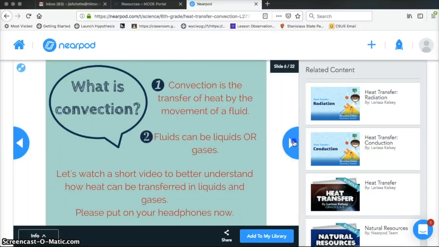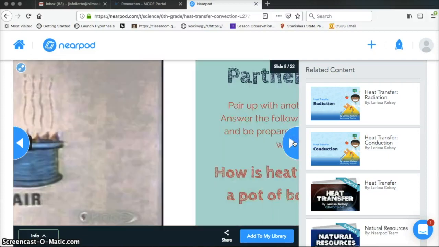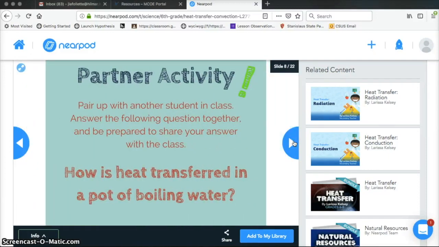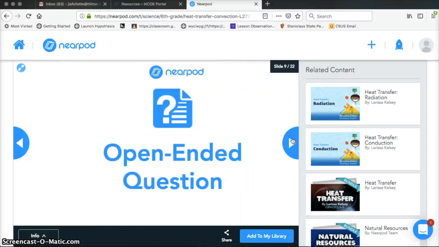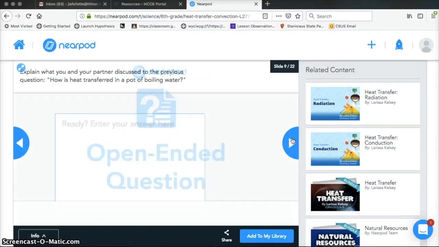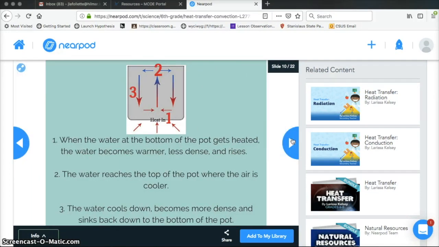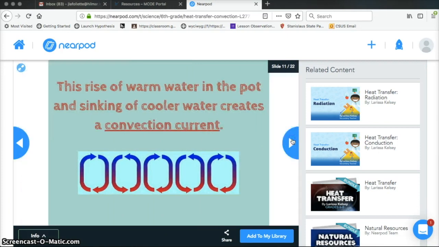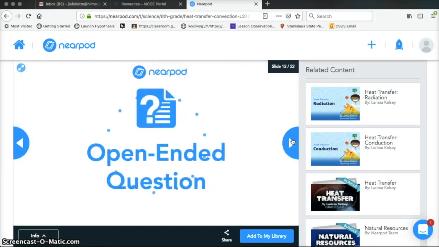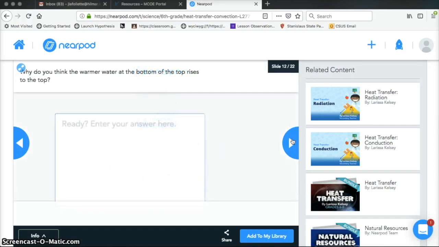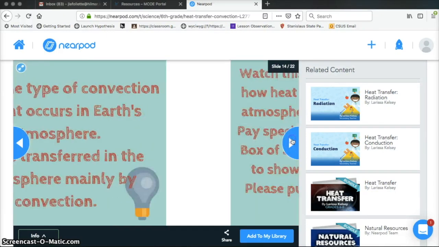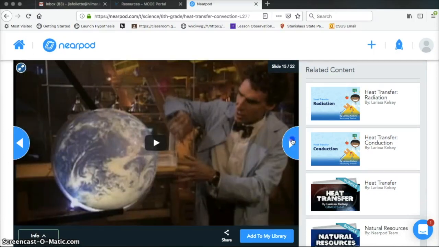There is some direct instruction here. There's a little video for students to watch. There's also a partner activity, and in this partner activity, might be more difficult to do with distance learning, but you could add a little note here underneath to just say, find someone in your family or talk with a parent instead of finding someone from another class. There's another open-ended question for students to respond to where they type in their response. Some more direct instruction. Another open-ended question. Another video.